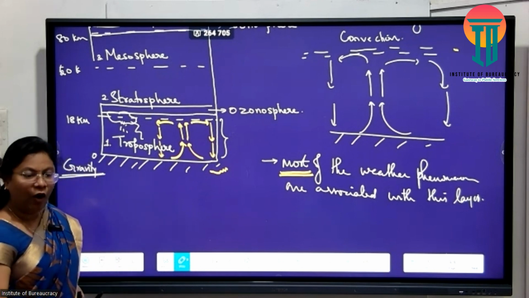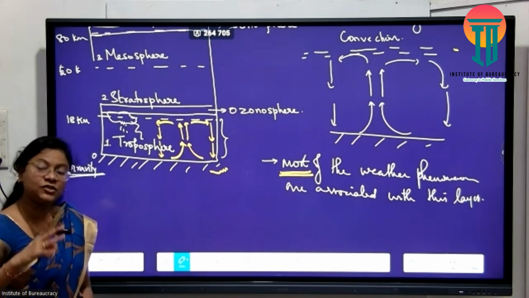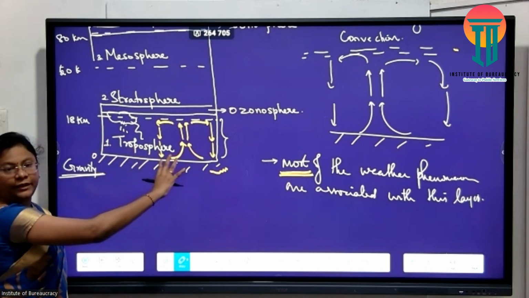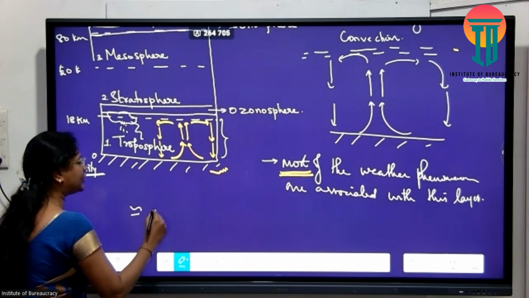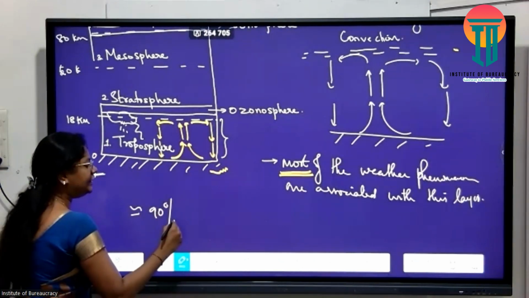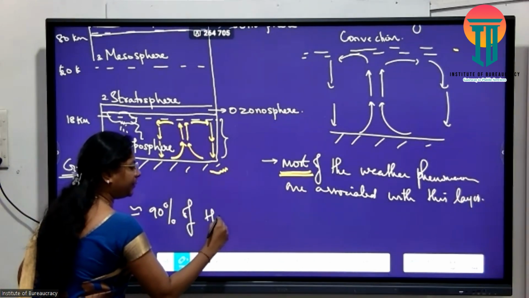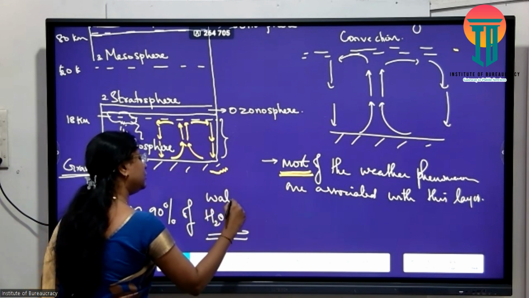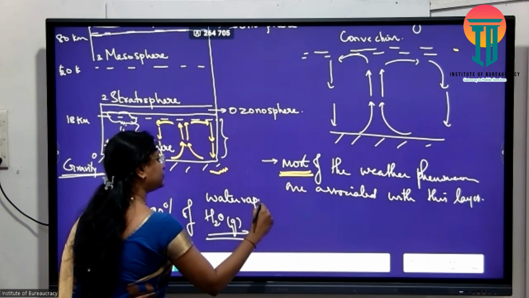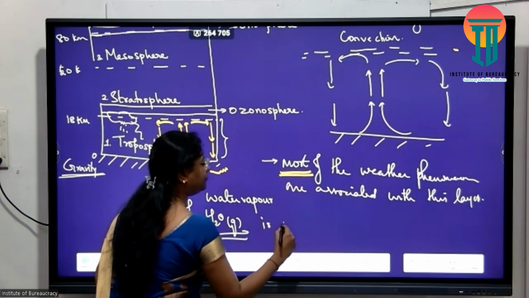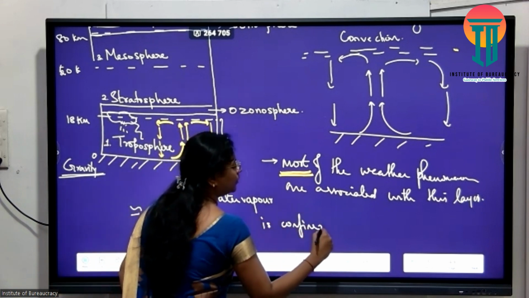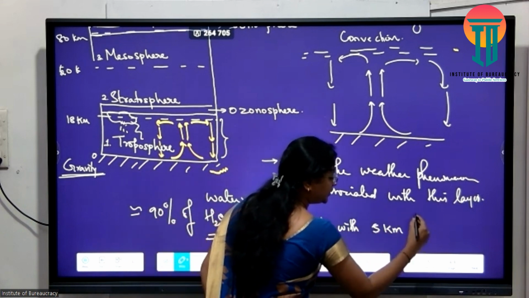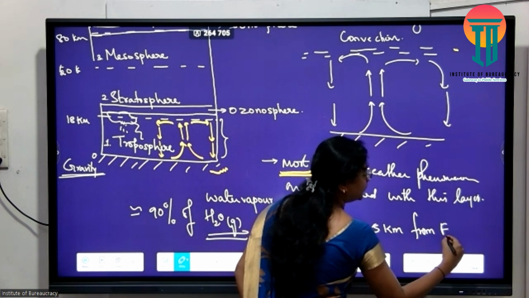The density or composition of the air is not uniform. It is concentrated more in the lower layers. To be more specific, approximately 90% of water vapor is confined within 5 kilometers from Earth's surface.